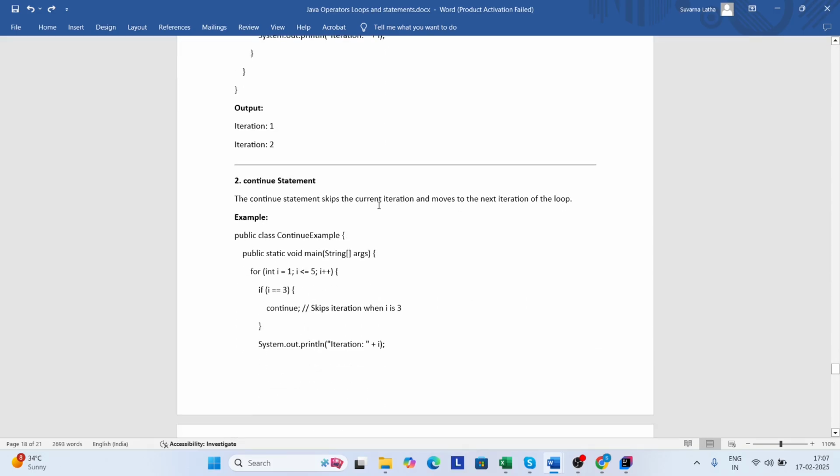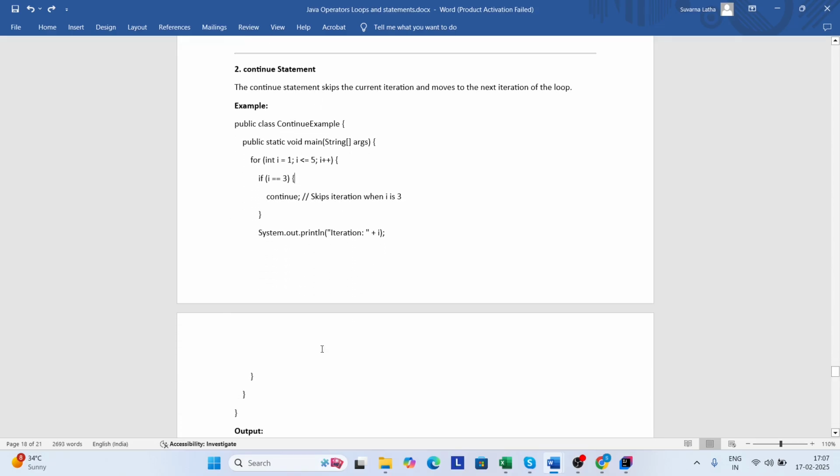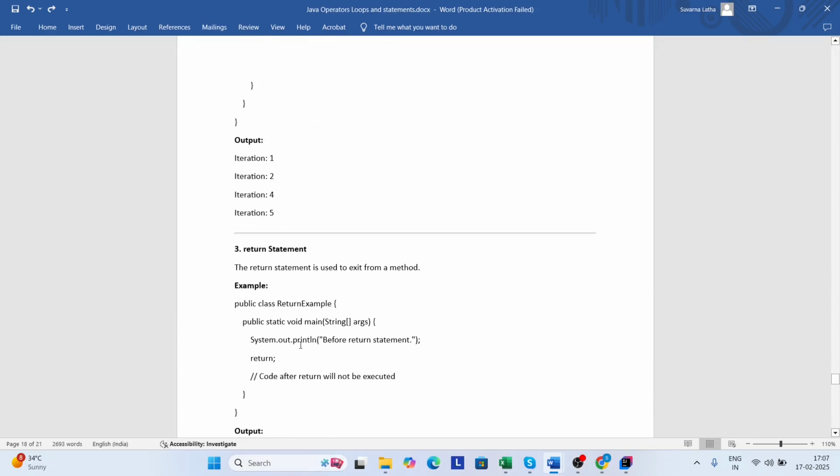Continue statement: it skips the current iteration and moves to the next iteration of the loop. Here it checks the condition. When the i value becomes 3, that iteration is skipped and continues with the next iteration. So the output is 1, 2, 4, 5.